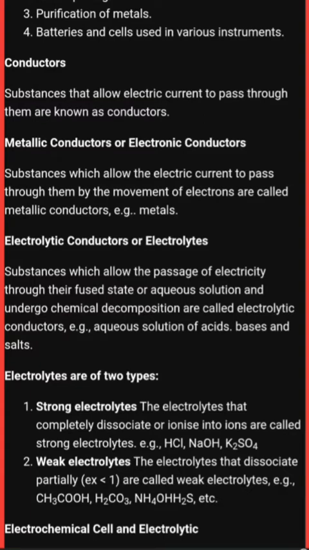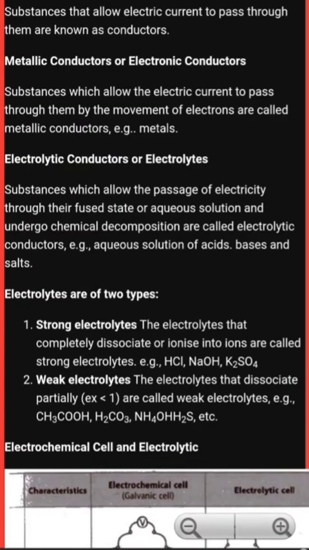Then the second type is weak electrolytes. The electrolytes that dissociate partially are called weak electrolytes. For example, acetic acid, carbonic acid and NH4OH, that is ammonium hydroxide, and hydrogen sulfide etcetera. Now we will discuss electrochemical cells and electrolytes.